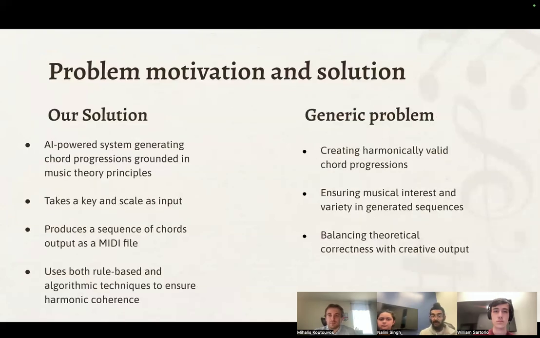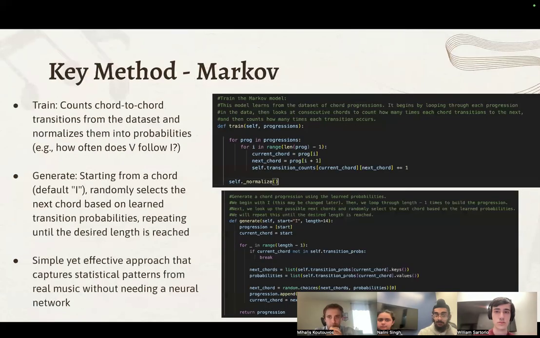Now, the solution that we had was that we wanted an AI-powered system to generate these chord progressions. The input would take a key and a scale, and the output would be a sequence of chords as a MIDI file. Very simple. Now, there are some issues with this: making sure that all of them are harmonically valid, that there was variety, such as no repeats, and balancing the algorithm for theoretical correctness against creativity, because at the end of the day, music is about creativity.